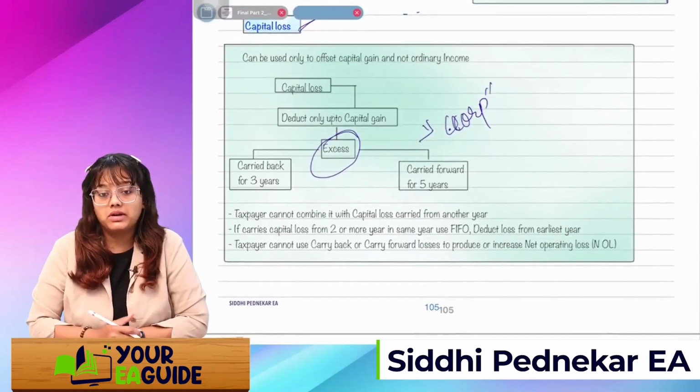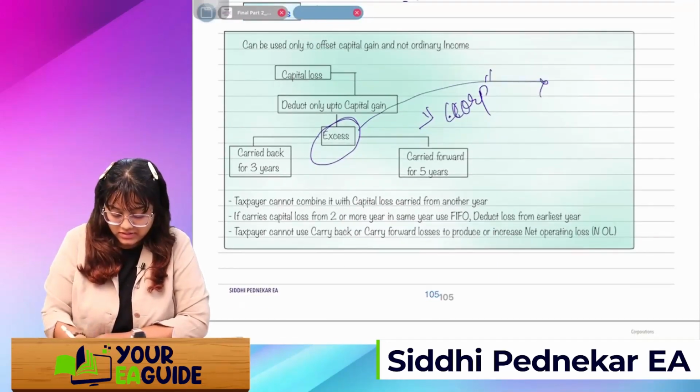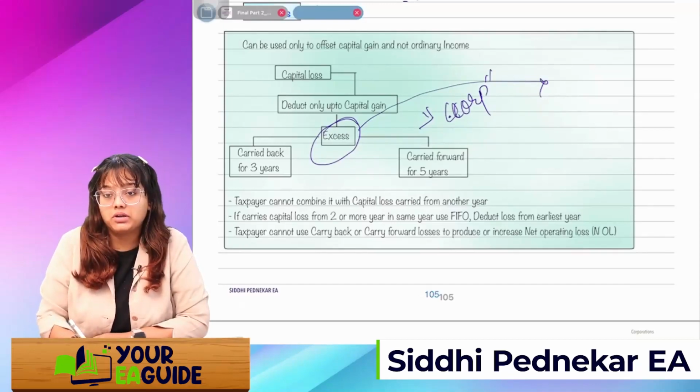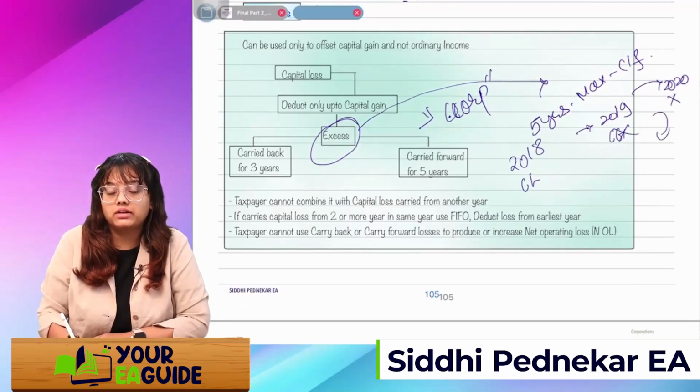Taxpayer cannot combine it with the capital loss carry forward in another year. Means what? You have to keep it separate, because 5 years is the maximum which it can be carried forward. So for example, in 2018 I have a capital loss. It is carried forward to 2019. In 2019 there is no capital gain, so again it will be carried forward to 2020. Again there is no capital gain. Then there is 2021. There is a capital gain, capital loss of 2021